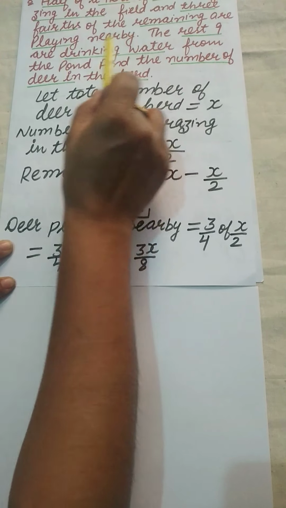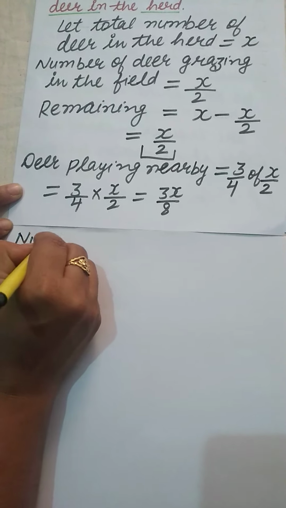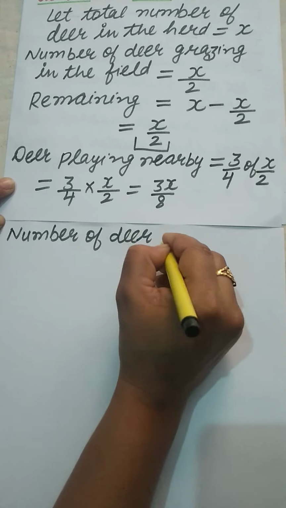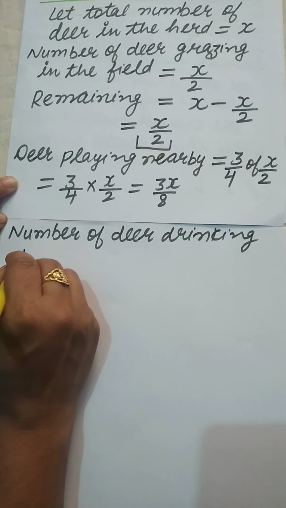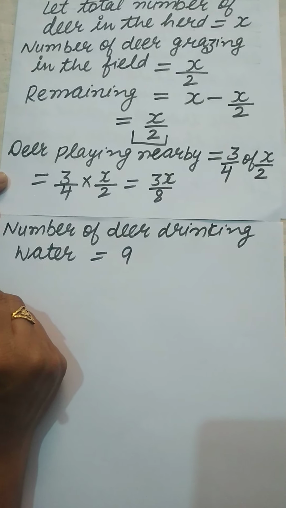Now the rest 9 are drinking water. So the number of deer drinking water is equal to 9.